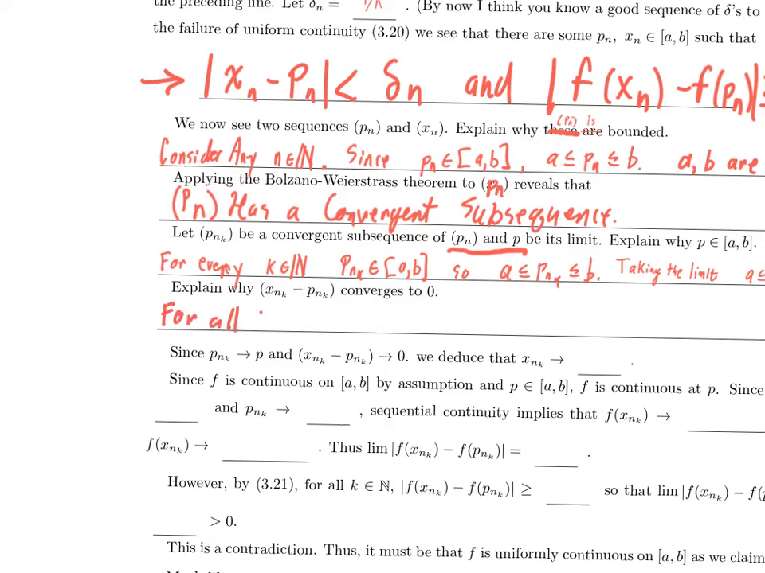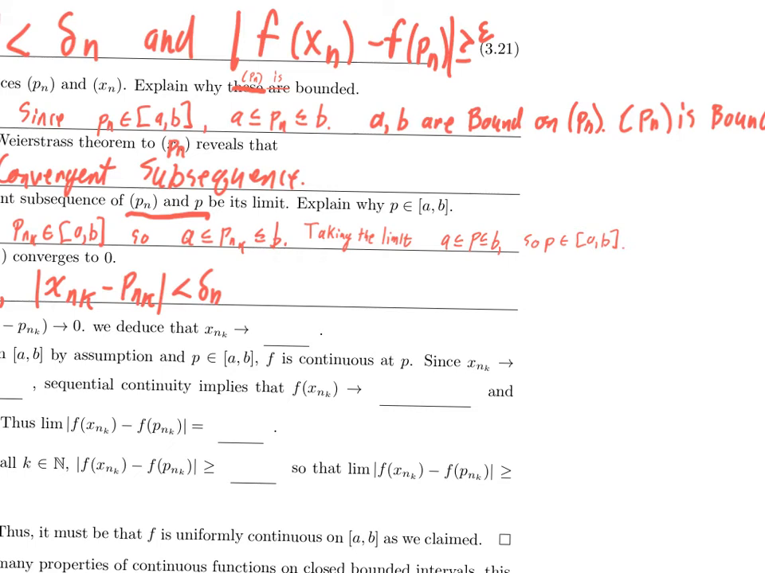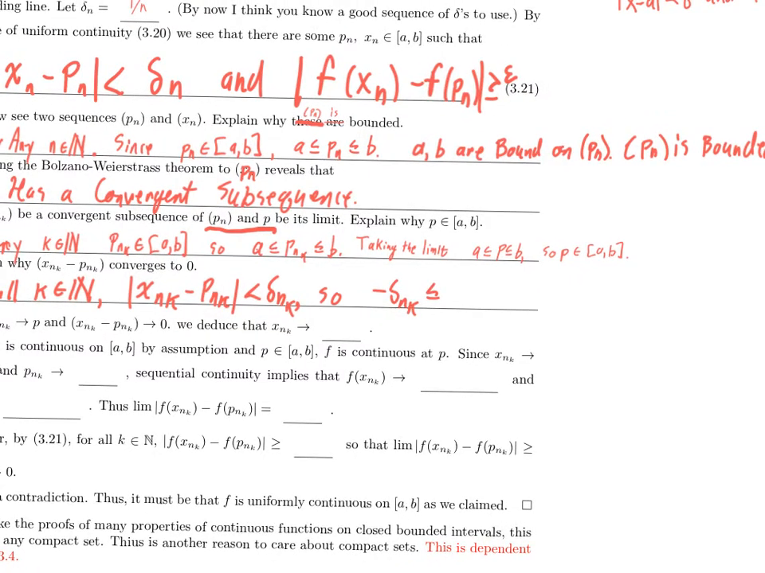For all k in N, I know that |x sub n sub k minus P sub n sub k| is less than delta sub n sub k. So minus delta sub n sub k is less than or equal to x sub n sub k minus P sub n sub k, which is less than or equal to delta sub n sub k. Oh, but check it out. That goes to 0 because delta n goes to 0. That goes to 0 because delta n goes to 0.